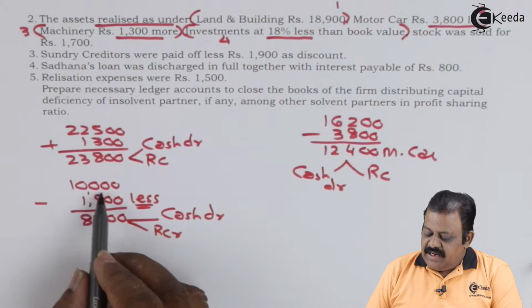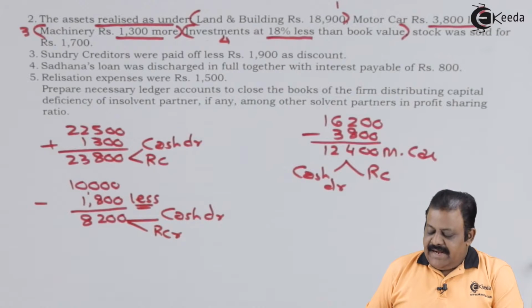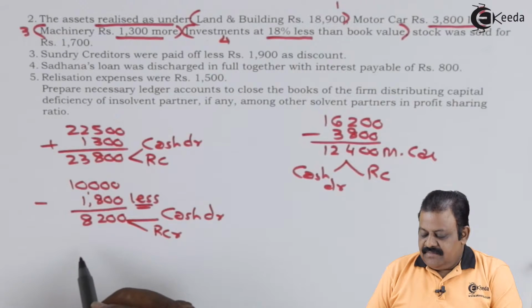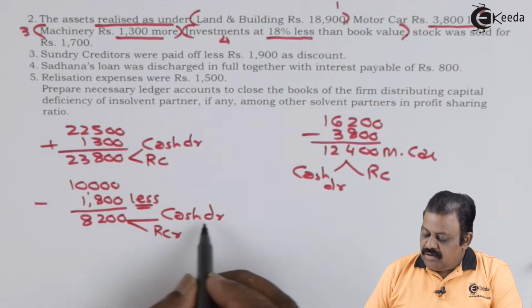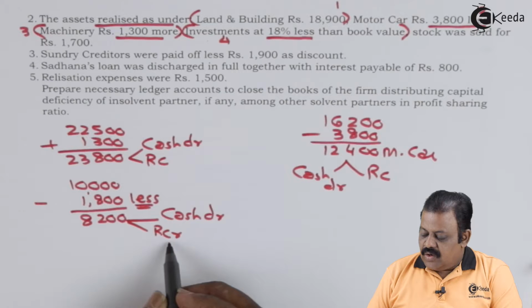Book value of investment is 10,000. 18%, that is 1,800 less. That means it has been sold for 8,200. Cash account will be debited and realization account credited.